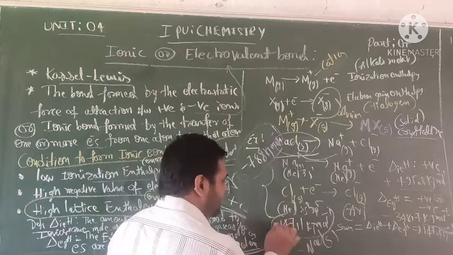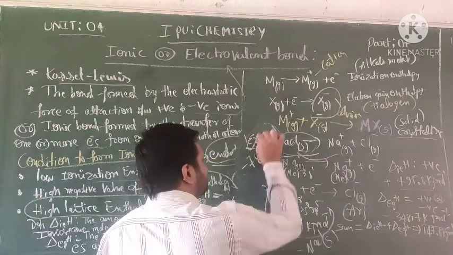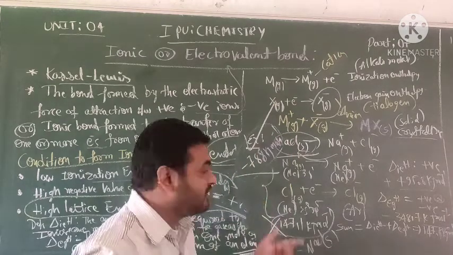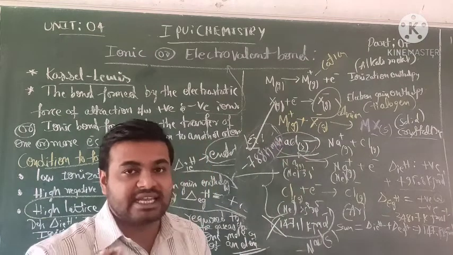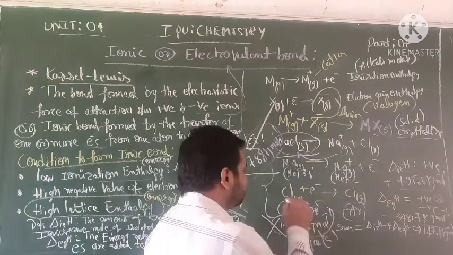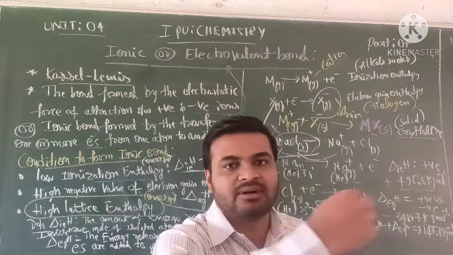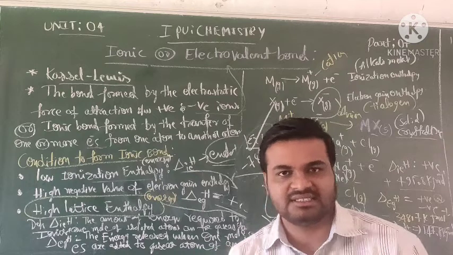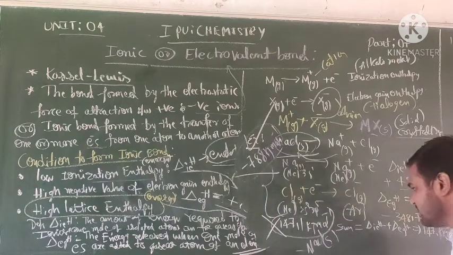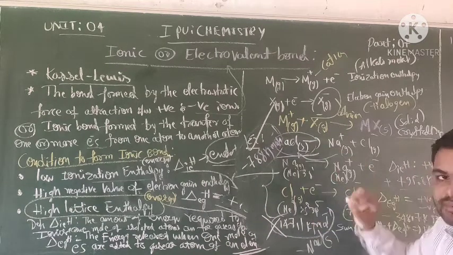So we don't consider this value. This is the negative, minus 788 kilojoules per mole. This is an exothermic process. We consider exothermic processes for forming stable compounds, solid crystallines. Okay, clear? So this is one of the important points.